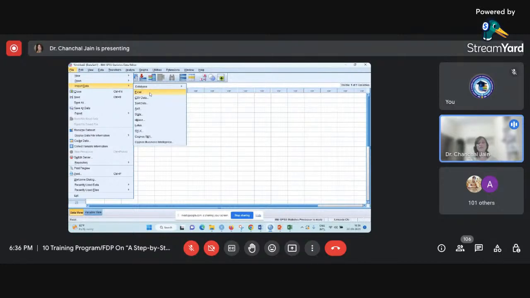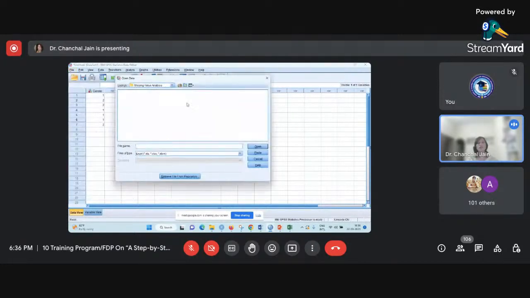So suppose I have selected Excel here. Once I have selected Excel, you can see it is giving me nothing, no file it is showing me. The reason is that the location shown is the missing value analysis folder, so possibly there is no Excel file available. For that purpose, you need to give the proper location from where you want to pick the file.